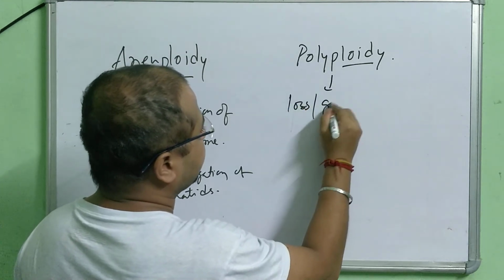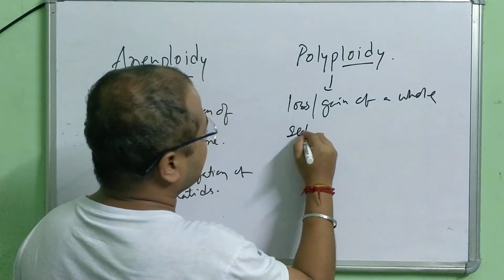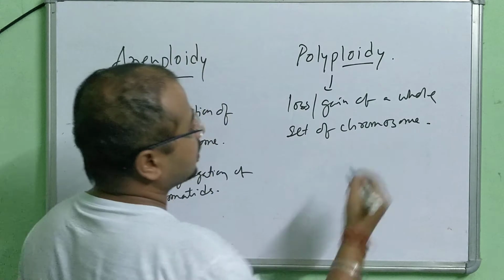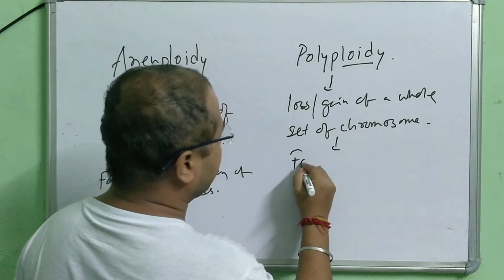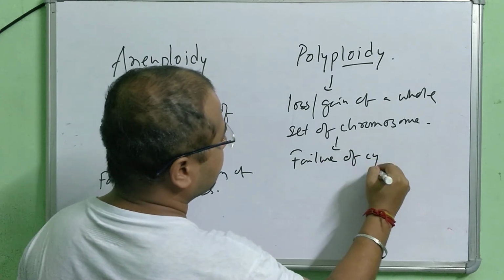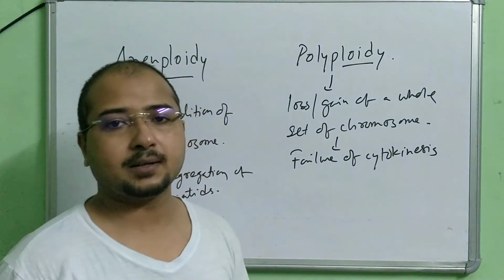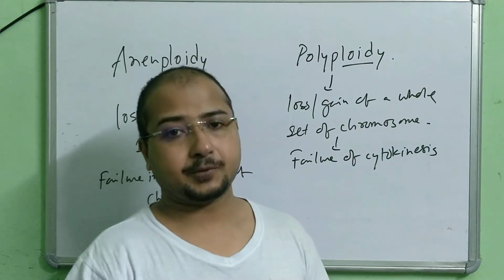Here in polyploidy it is the loss or gain of a whole set of chromosomes. How does it happen? That is due to failure of cytokinesis. Cytokinesis means the cytoplasmic division that takes place after telophase.